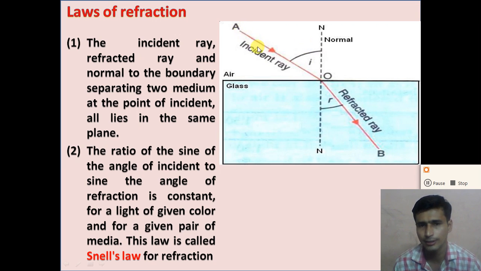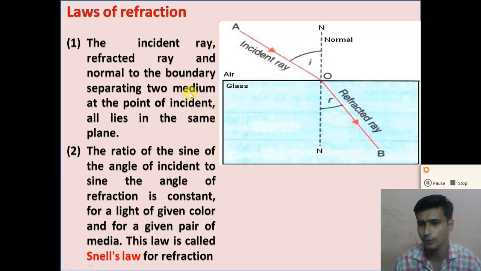The angle that the incident ray makes with the normal is called the angle of incidence, and the angle that the refracted ray makes with the normal is called the angle of refraction. The first law of refraction: the incident ray, the refracted ray and the normal to the boundary separating the two media at the point of incidence all lie in the same plane.